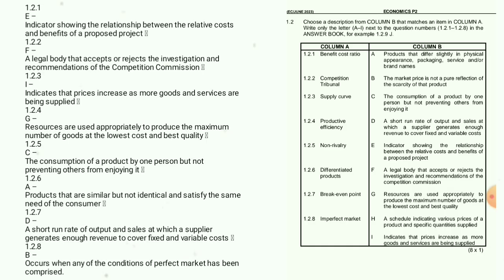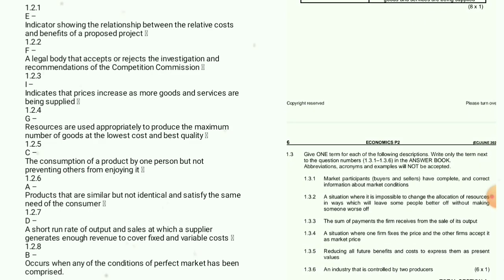1.2.6 differentiated products. Most of you will get this one right, which is A. Products that differ slightly in physical appearance and packaging, service, and or brand names. 1.2.7, this is break-even point. This one is D. A short run rate of output and sales at which a supplier generates enough revenue to cover fixed and variable costs. 1.2.8, which is imperfect market. This one is B, obviously. The market price is not a pure reflection of the scarcity of the product. This is imperfect market. So now we are going to 1.3.